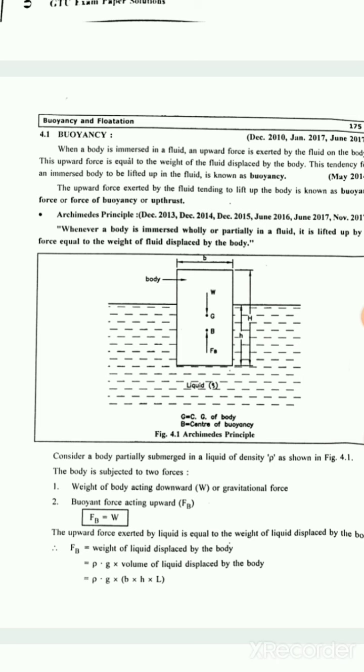So it is the Archimedes principle. Whenever a body is immersed wholly or partially in a fluid, it is lifted up by a force equal to the weight of fluid displaced by the body. Okay?